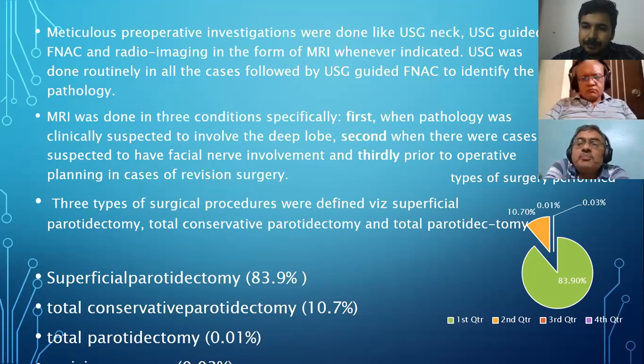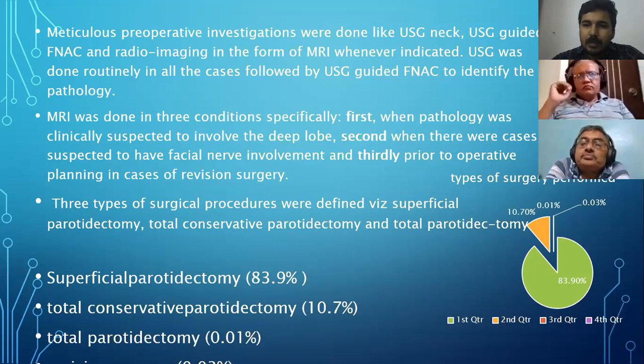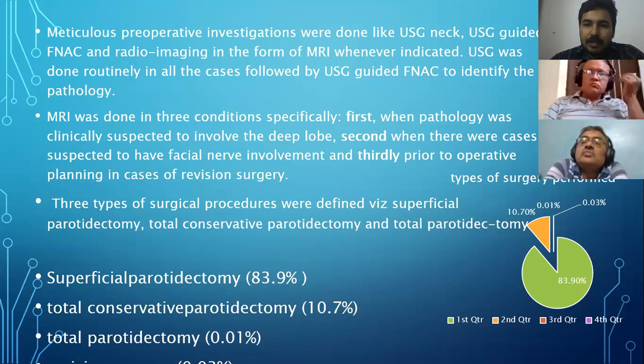You will find out that most of the cases are pleomorphic adenoma. So what is so specific about pleomorphic adenoma? That is why there was a controversy about FNAC. Pleomorphic adenoma has a pseudopodia-like structure. Very good. So during enucleation or FNAC, some part or some cells may remain, which leads to recurrence of the tumor.